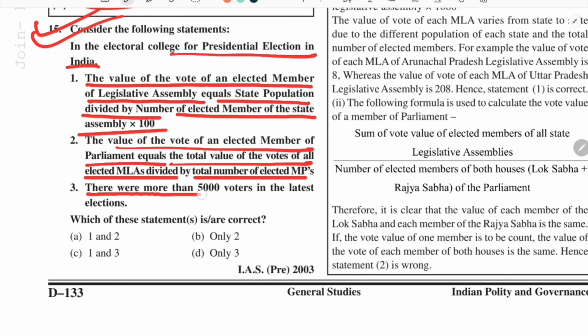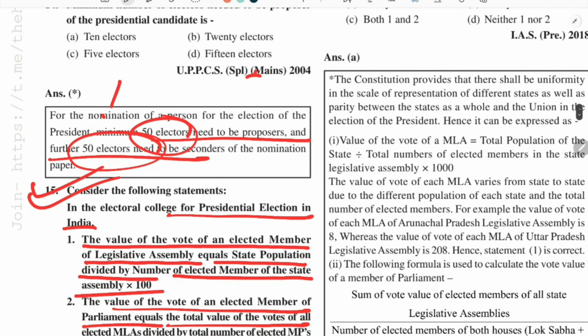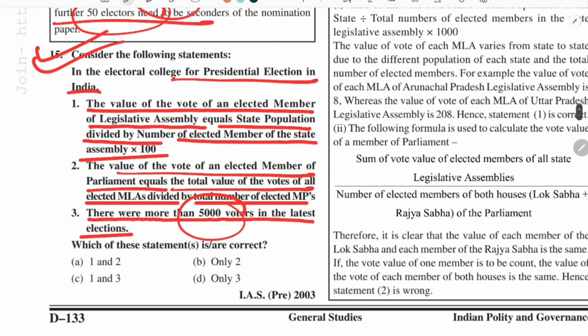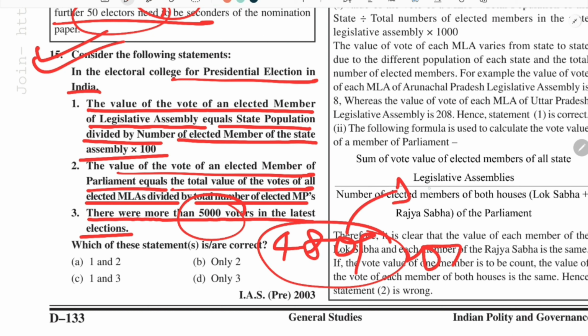There are more than 5,000 voters in the latest election. So I told you that this can be taken from current affairs, that in the recent election there were 4809 elector voters. This comprises all the elected MLAs and MPs in our country.